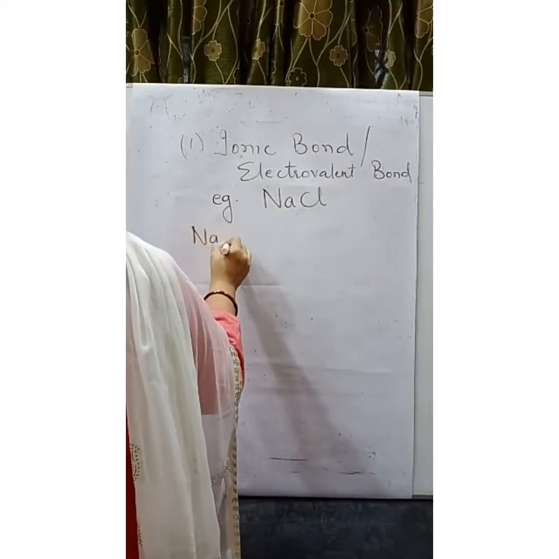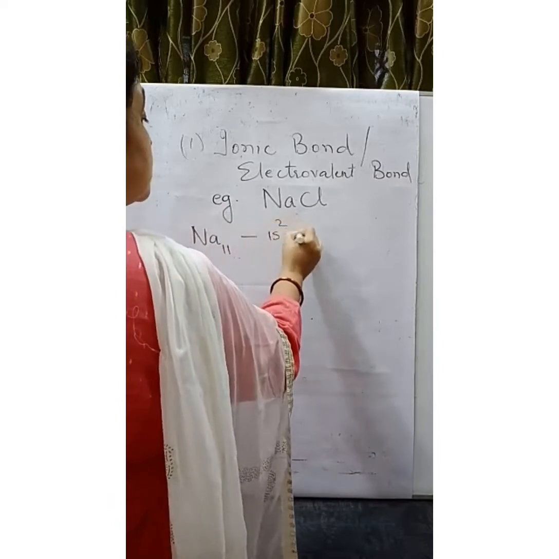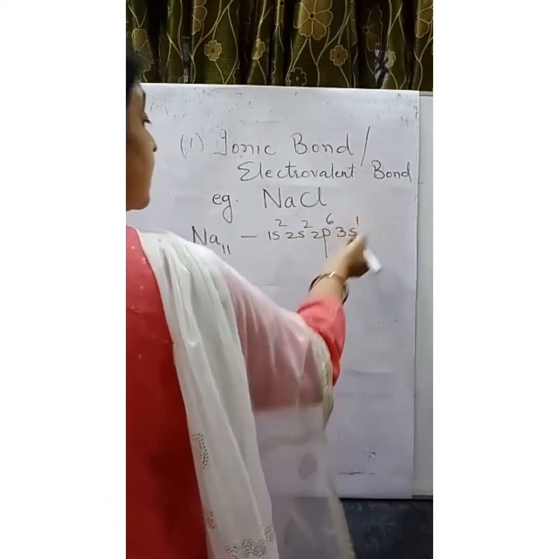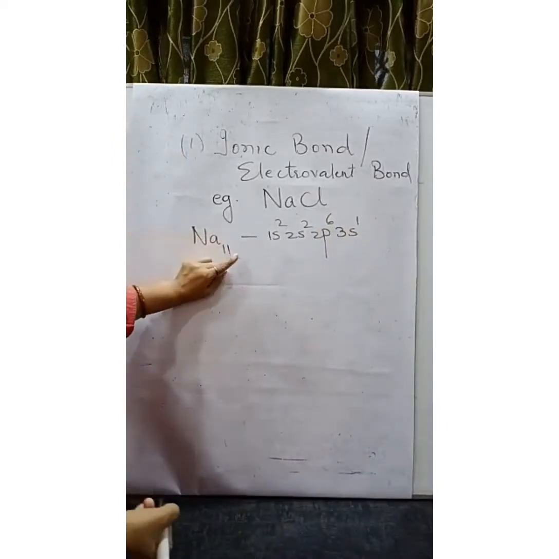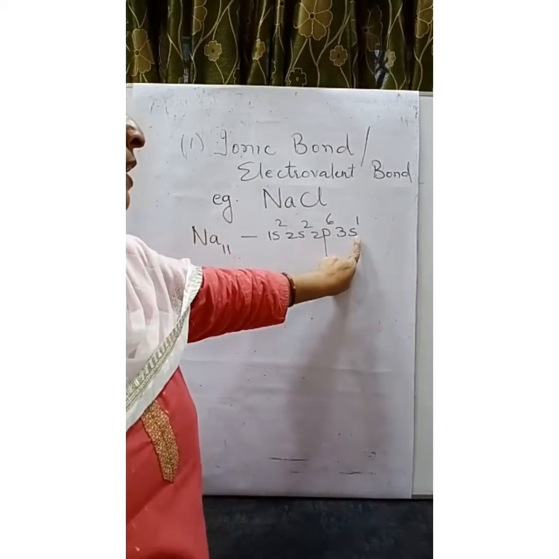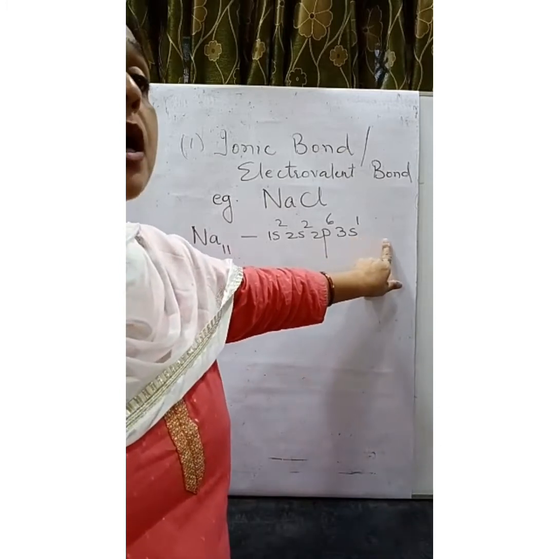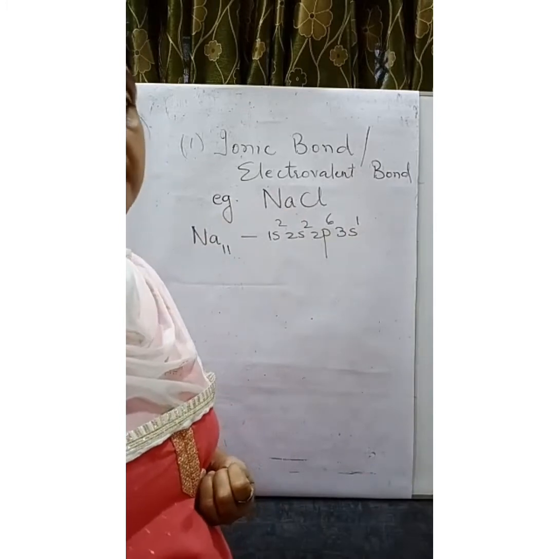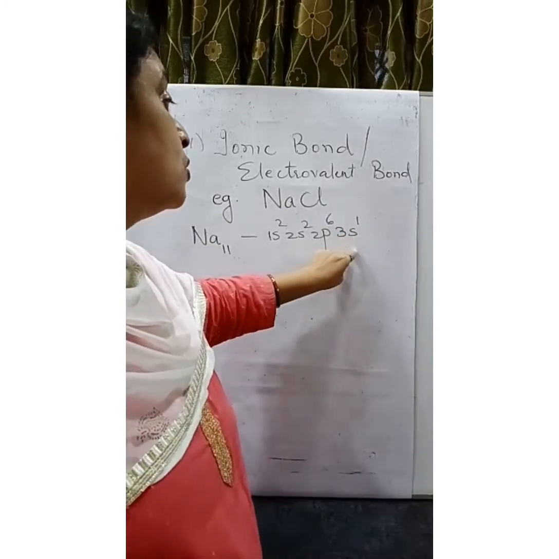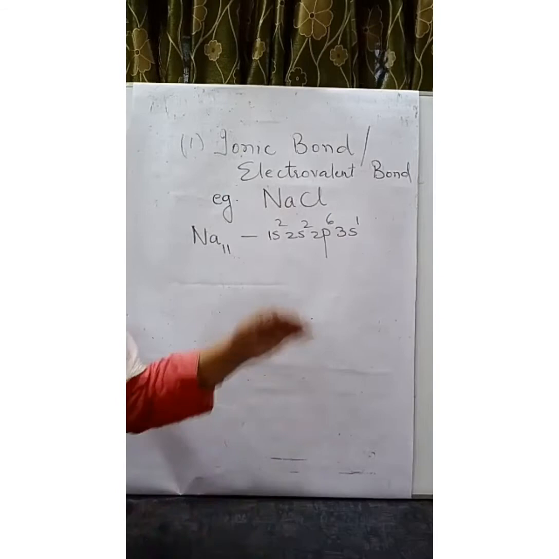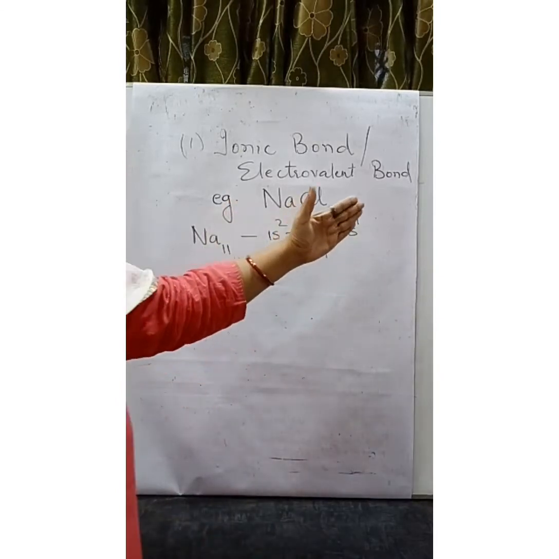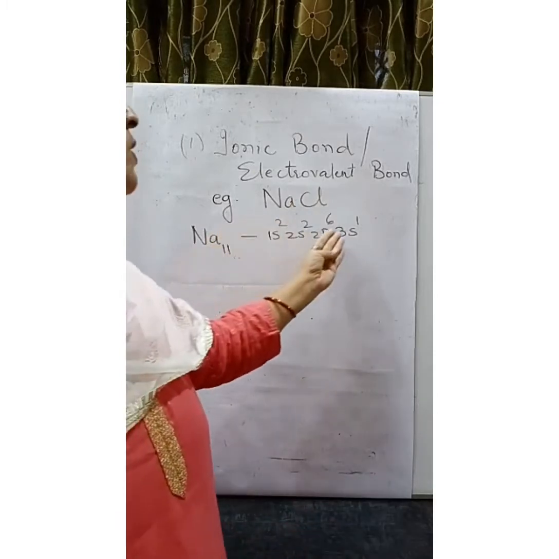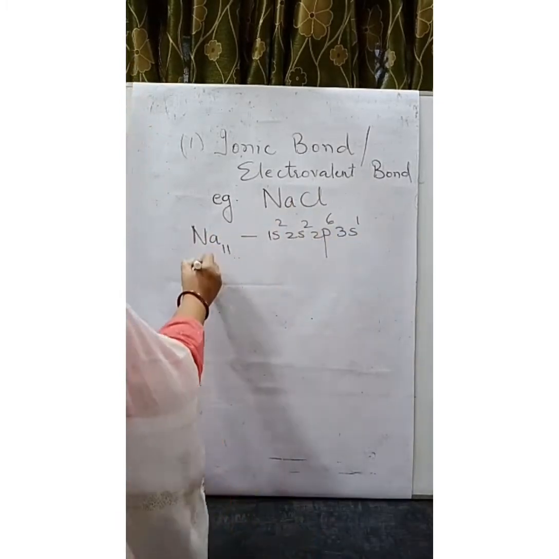Sodium atomic number is 11. 1s2, 2s2, 2p6, 3s1 is the electronic configuration. Sodium can become stable, right? It needs to complete its octet. Either it can gain 7 electrons for completing its octet or it can lose this 1 electron. Gaining 7 electrons is difficult compared to losing 1 electron. So, sodium prefers to lose 1 electron.